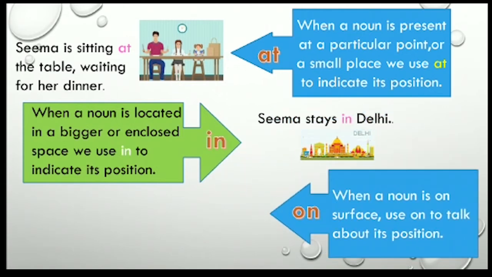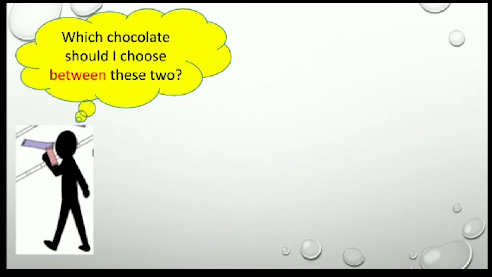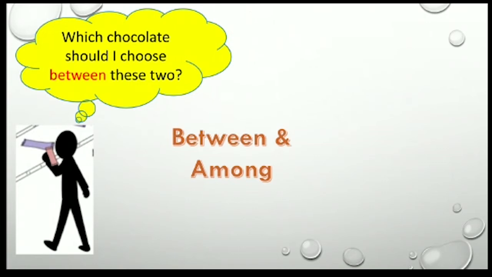Now next is on. When a noun is on a surface, we use on to talk about its position. So please put the dinner plates on the dining table. So here the noun is on a surface, so we have used on. Now here we will see the use of between and among. These are also prepositions. So here, which chocolate should I choose between these two? The child has to choose one between two.